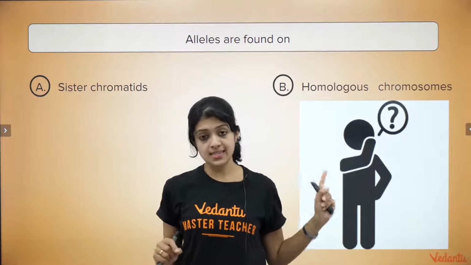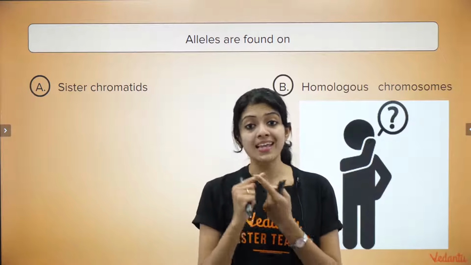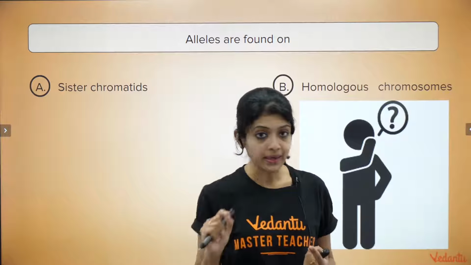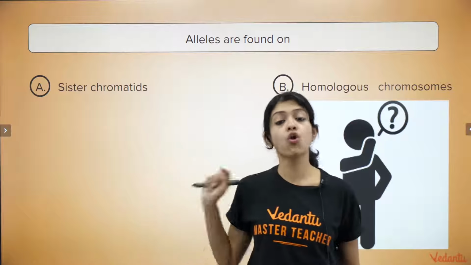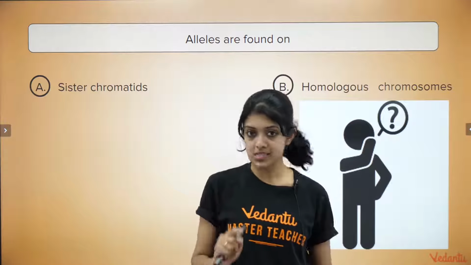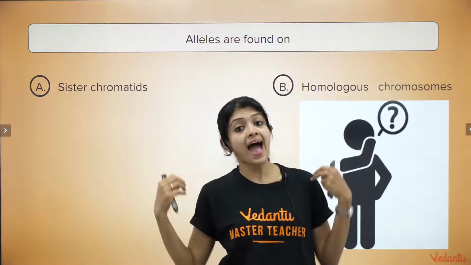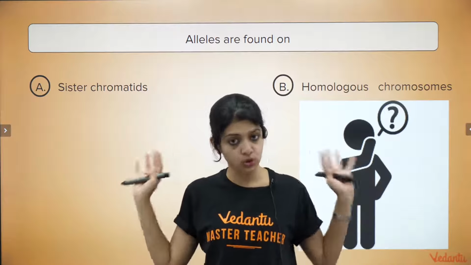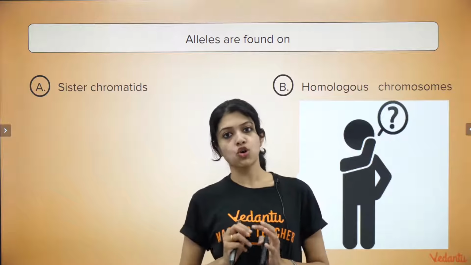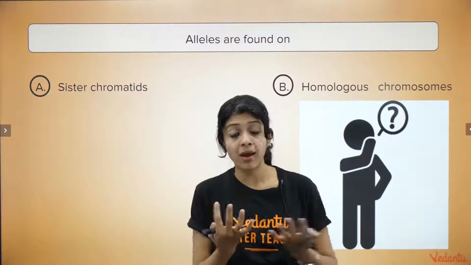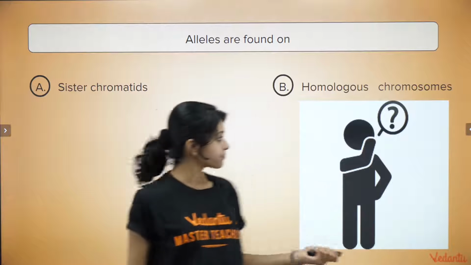Okay, sister chromatids are something that you would find only at the time of cell division. They would be attached to each other by a centromere. Remember, in the chapter on genetics, we will mostly be talking only about homologous chromosomes. We will not be dealing with sister chromatids, so do not get confused there. I thought it's important to clarify this because as a student, I remember getting confused with both of these. Okay, so clarify this right away in your head. What are homologous chromosomes? Where they segregate, where they pair up, all of those things which we have discussed in our session on meiosis, right?